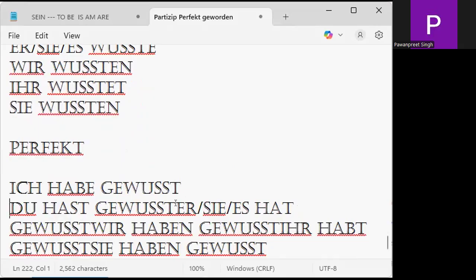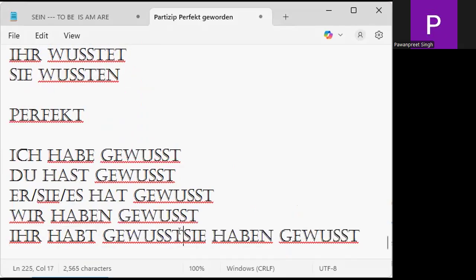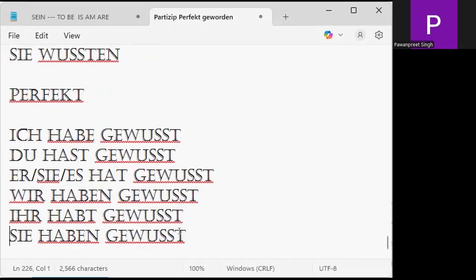Now, understand. Wissen, the third form is gewusst. Ich habe gewusst. Du hast gewusst. Er, sie, es hat gewusst. Wir haben gewusst. Ihr habt gewusst. And sie haben gewusst. Is it clear to you, my friends? I had known. Ich hatte gewusst. Klar. Klar? Is it clear to you?